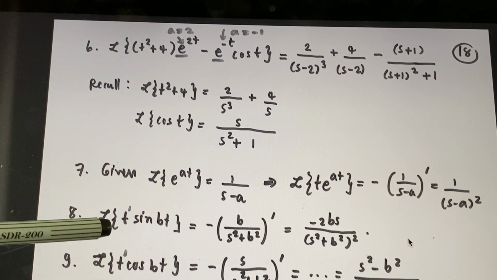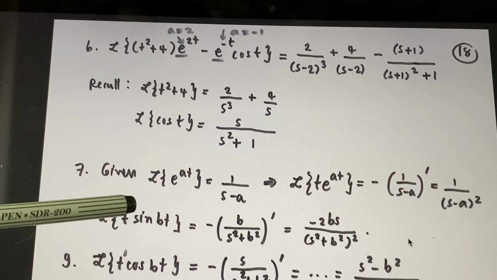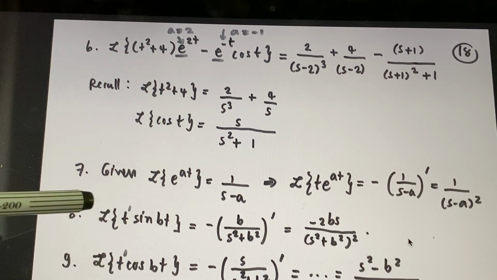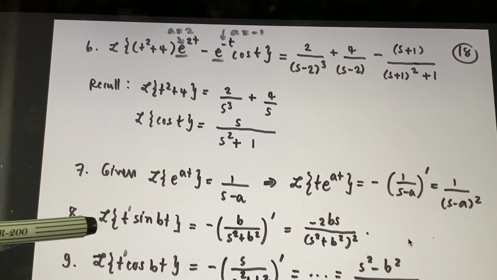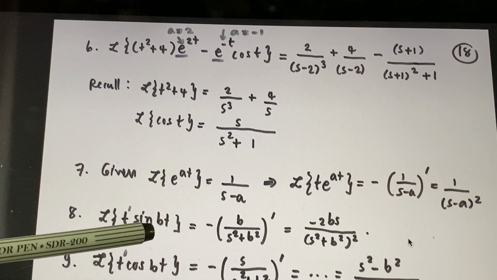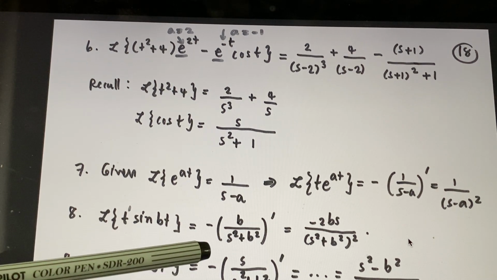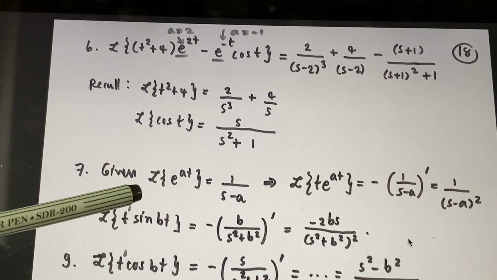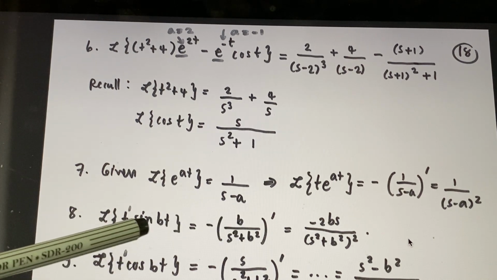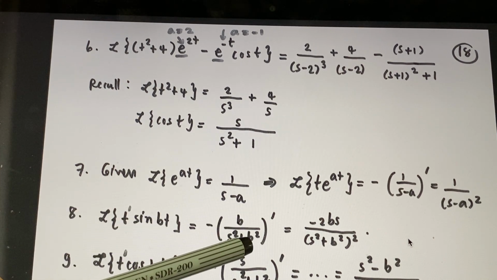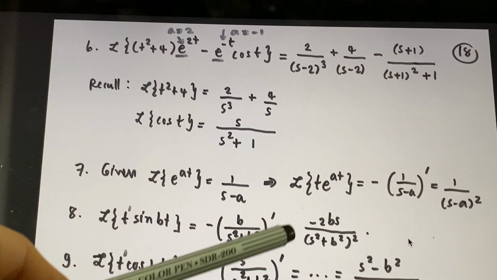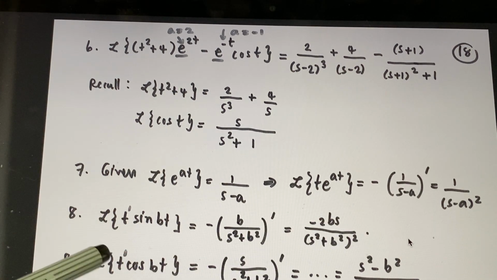Problem 8. This one is like power 1, okay? It's not the first derivative. So Laplace transform of t times sine bt is equal to minus 1 power 1, and first derivative of b divided by s squared plus b squared. And this is the solution. Please check it out.